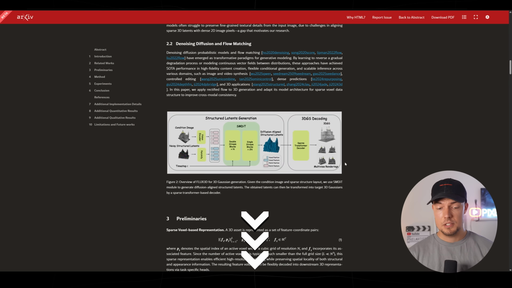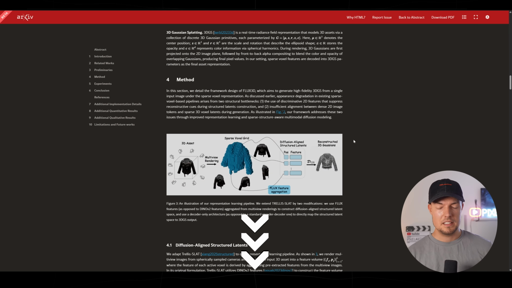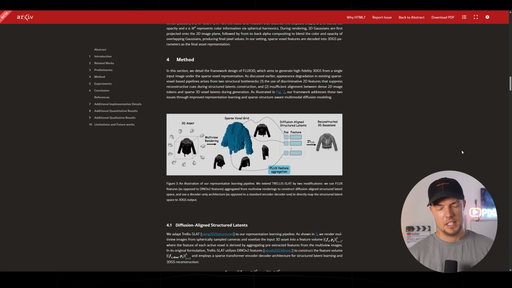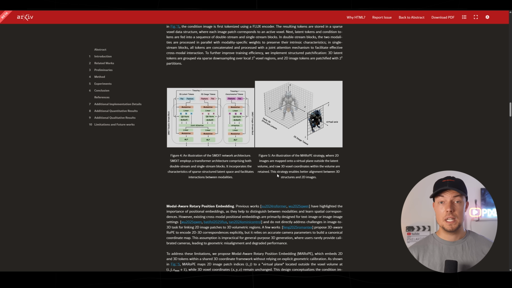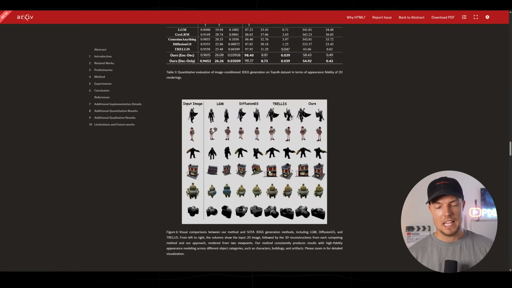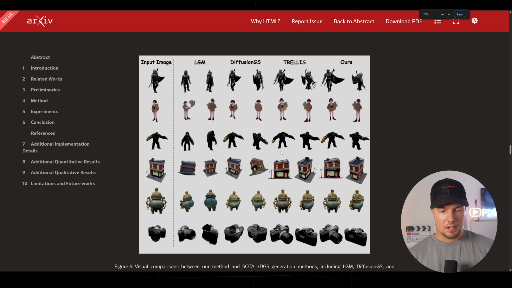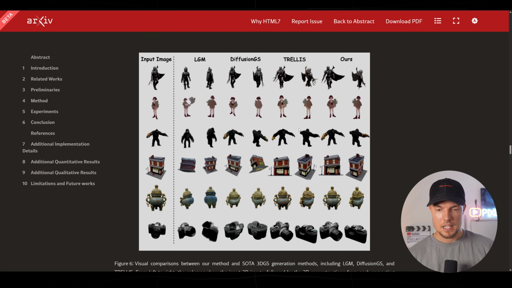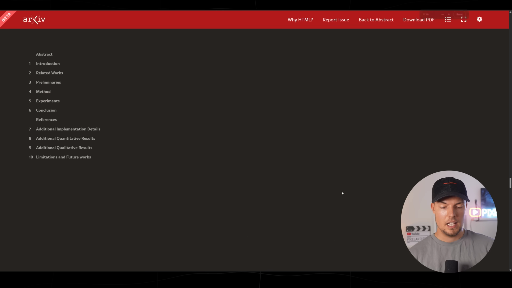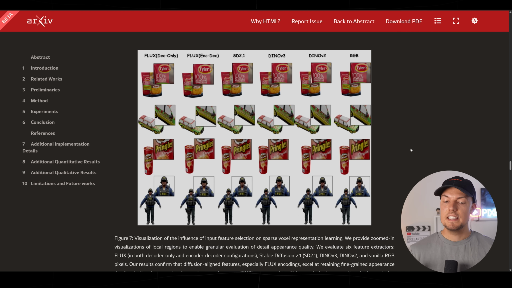And of course, we will link it for you down below to read through it. I think it's a really interesting paper. Probably can even combine it then with Trellis 2, for example, to create an even better result. But it's definitely a really interesting read and definitely worth checking out. You also have here some more examples compared to other 3D AI generators, and usually Flux is really bringing out high quality stuff. And you can see it even better here with the texture accuracy I mentioned.